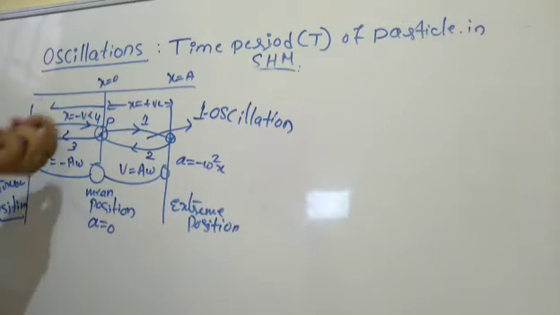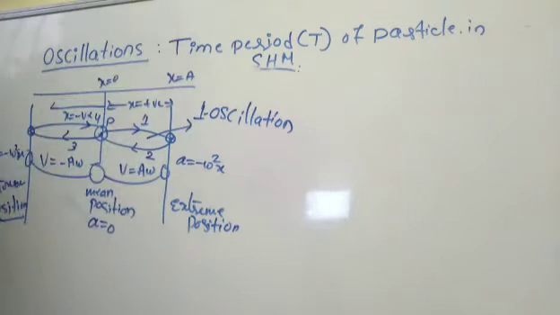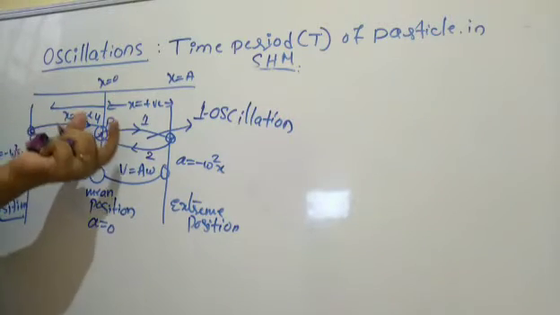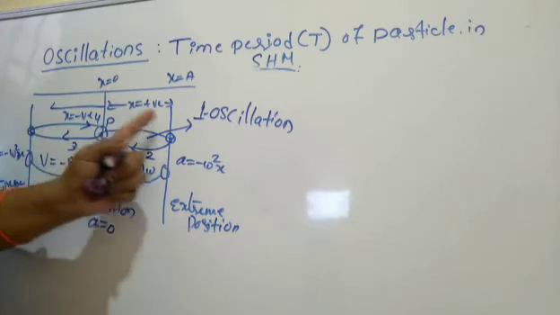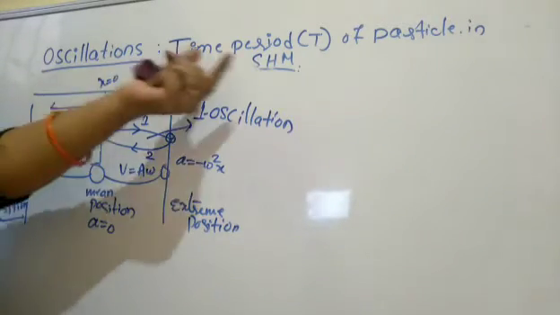So the time required to complete one oscillation is called the time period. Time required to complete the to and fro motion by the particle, that is the time period.